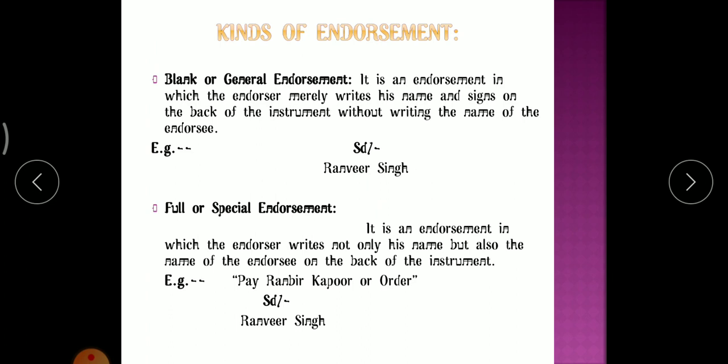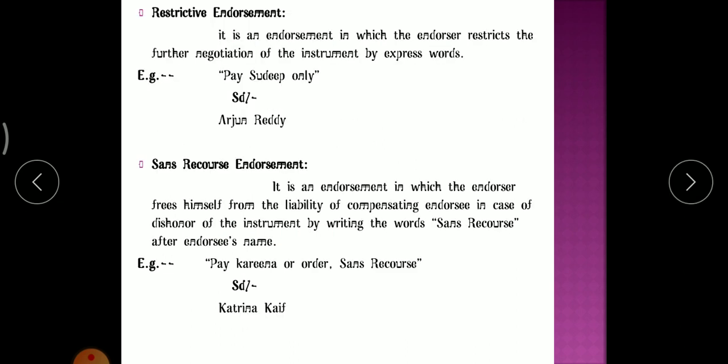I will go through once again in simple terms. Blank endorsement means the endorser will put his signature and his name. That's it. It's called blank or general endorsement. What about full or special endorsement? Full or special endorsement means the endorser will write the endorsee's name, only the endorsee's name, his signature and his name. Then restrictive endorsement means the endorser will write the endorsee's name with some restricting words, like "pay Arjun only" or "pay Sudeep only", and he will put his signature and his name.